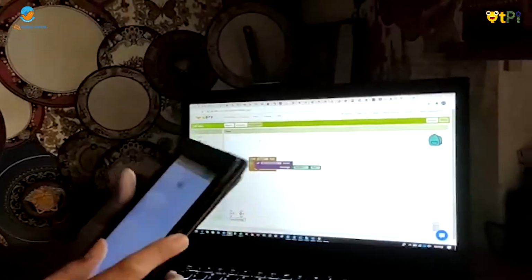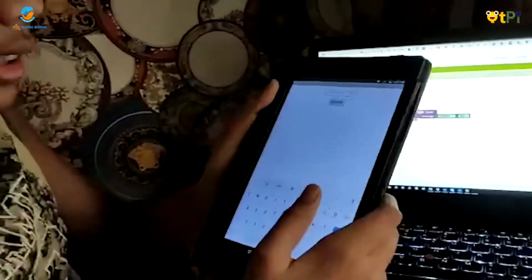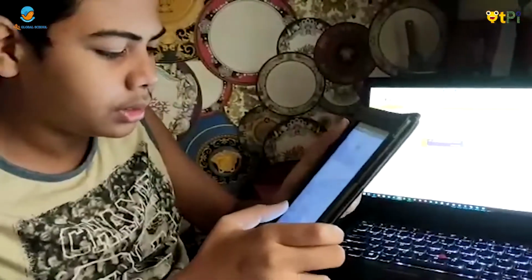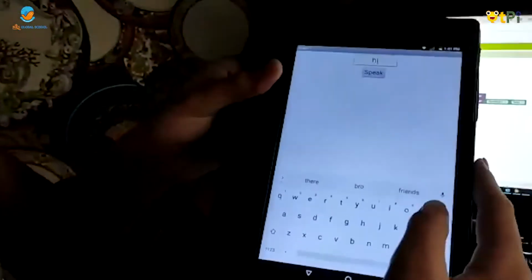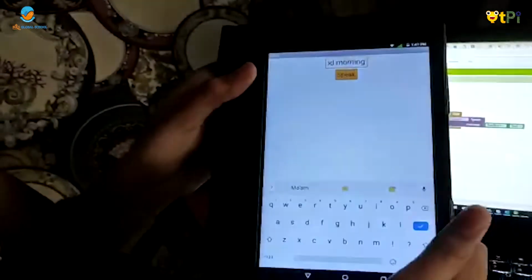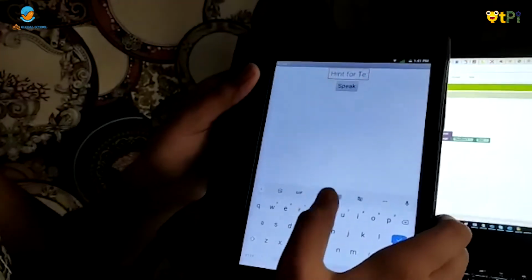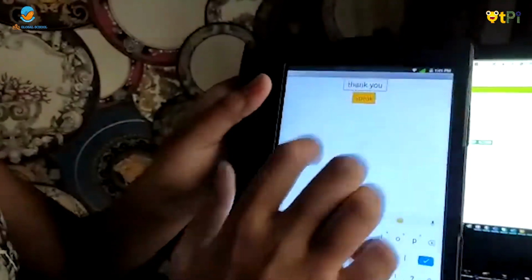Now I'm going to show the app I already built. See, the app will be like this. Now you can type whatever you want here. Hi. Good morning. Thank you.